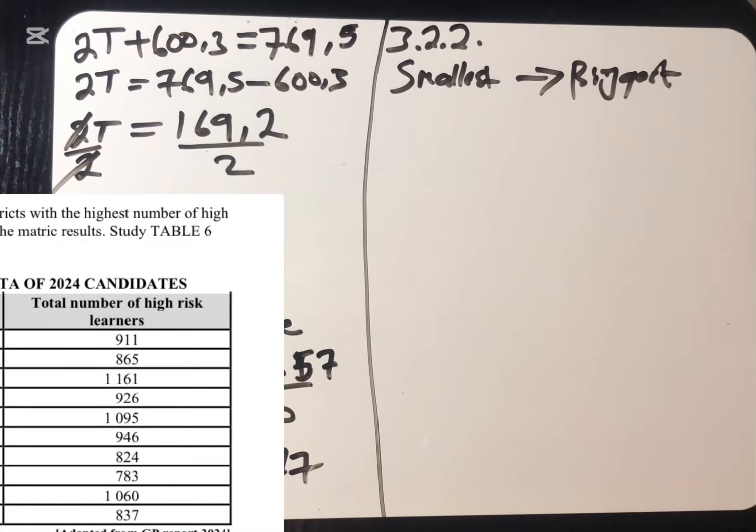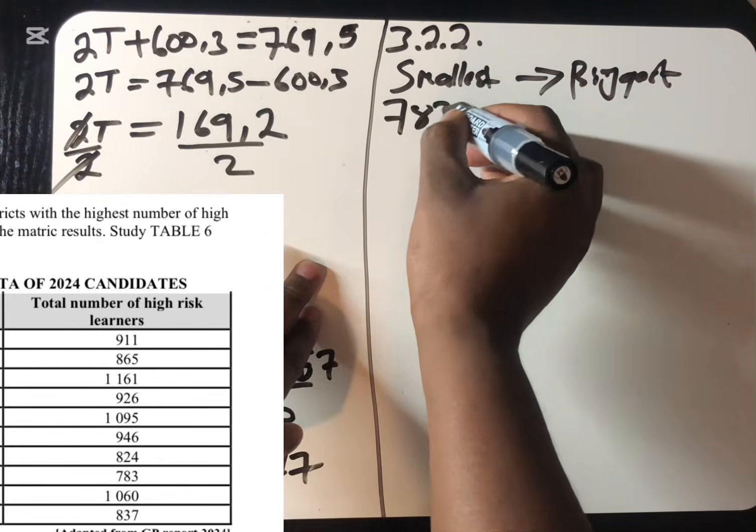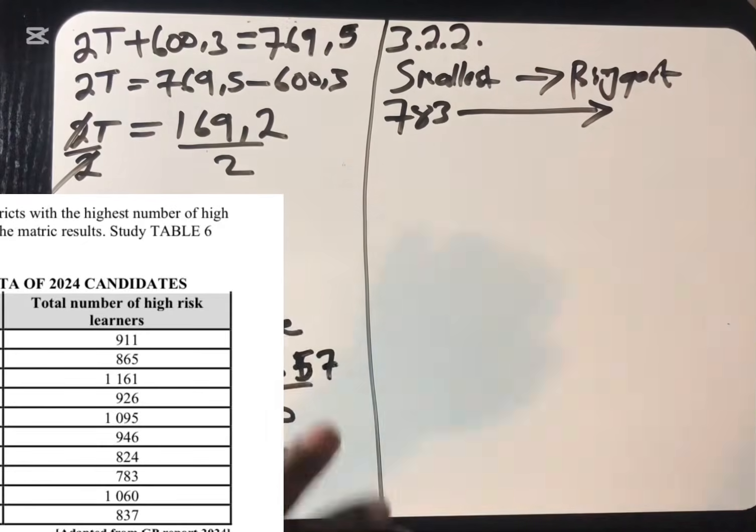All the districts. So you just have to go to this column and begin to arrange from the smallest to the highest. Because of time, I'm not going to arrange this because I know you are very good on this one. The smallest number is 783. That is the smallest number that we have.